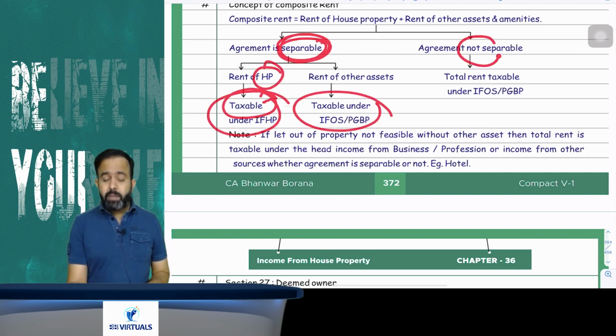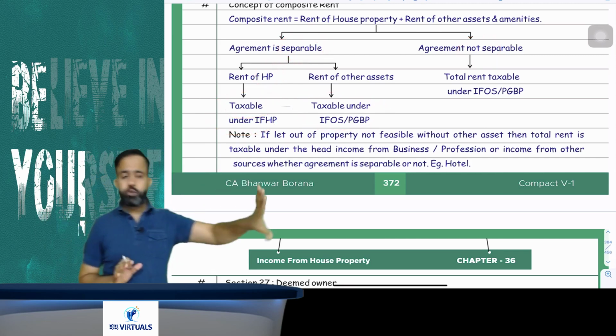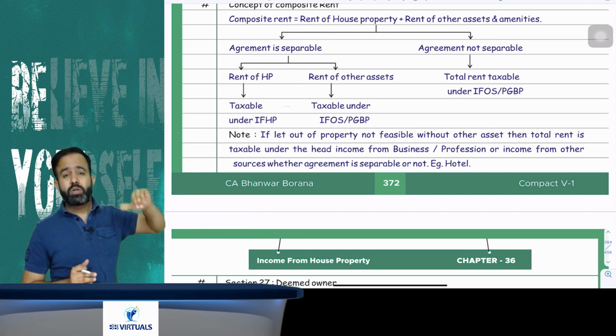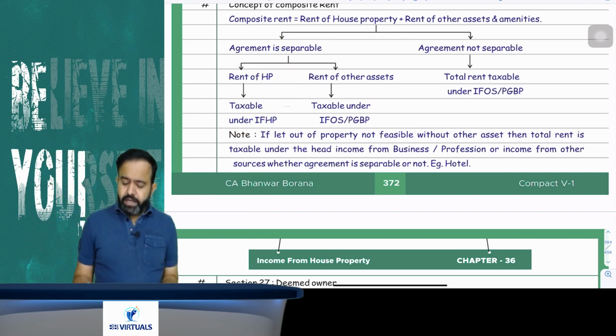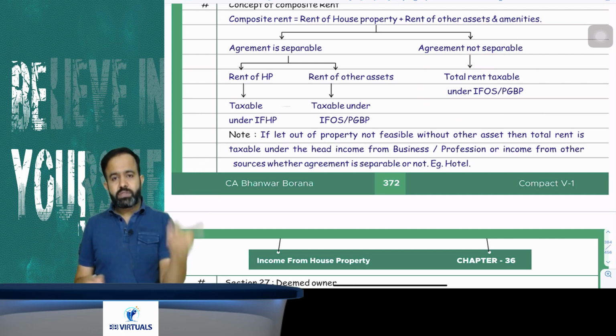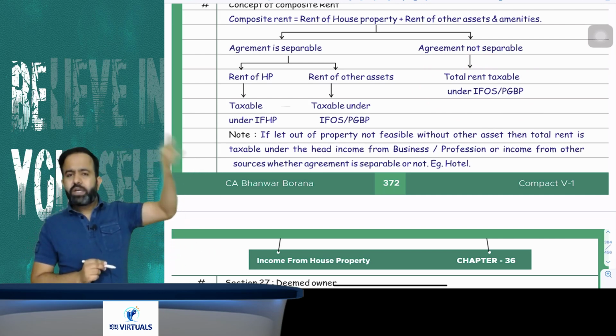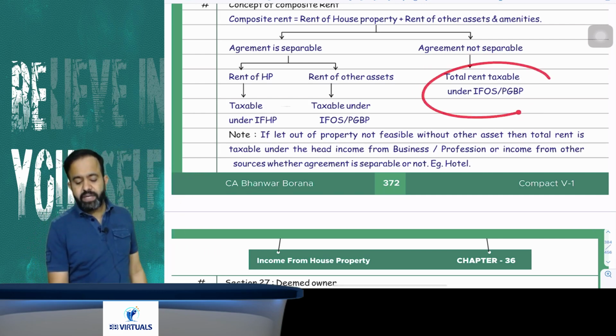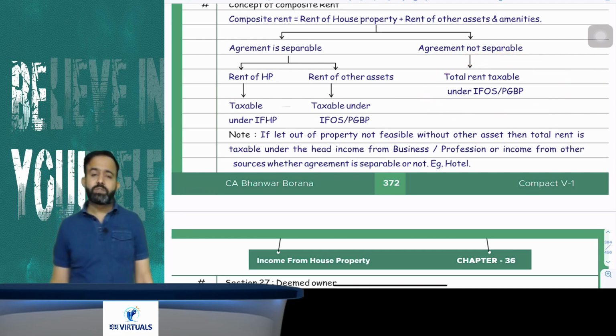But suppose the agreement is not separable: you let out one house property along with the asset, but the agreement is not separable for rent of asset and house property. In that case, your total rent will be taxable under income from other sources or PGBP. In hotels, for example, they let out a hotel room and also some assets. In that case, it will be taxable either under income from other sources or PGBP.